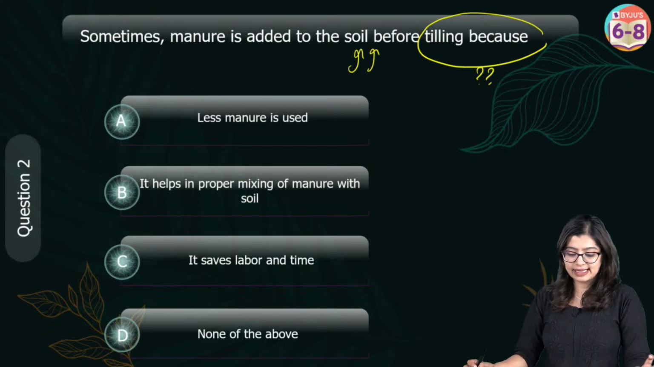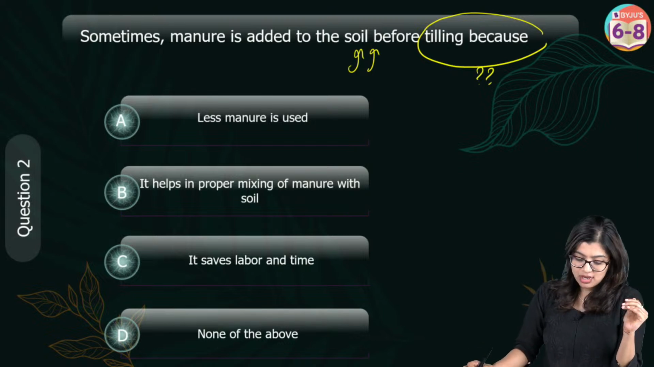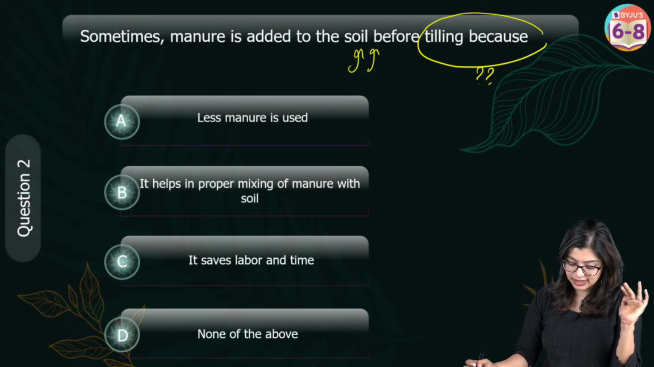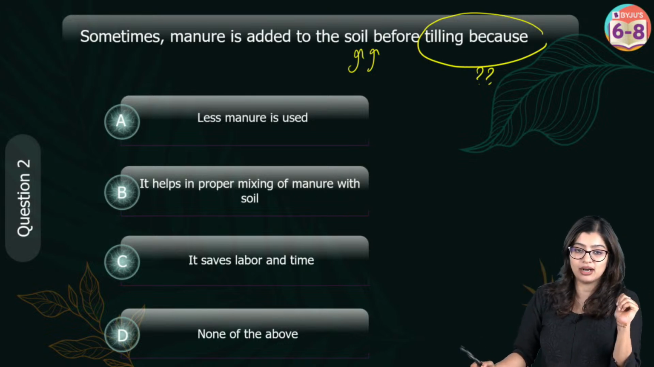Okay, I can see the options: less manure is used, it helps in proper mixing of manure with soil, it saves labor and time, or is it none of the above?